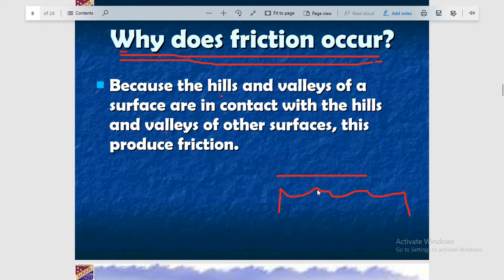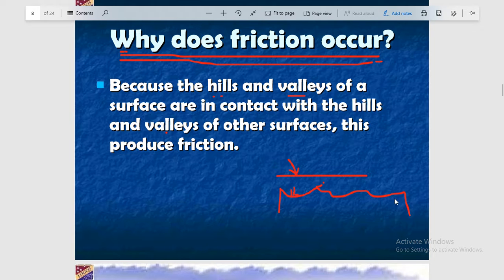You can see hills and valleys here, the peaks and the depths are named hills and valleys. So this one is the actual surface, which by naked eye looks smooth.